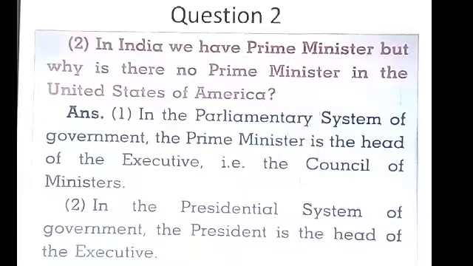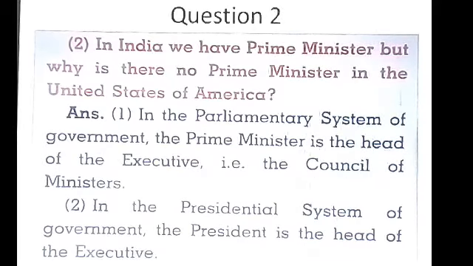Second question is, in India we have a prime minister, but why is there no prime minister in the United States of America, that is USA? Why is there a difference? See, in the parliamentary system of government, the prime minister is the head of the executive, that is the council of ministers.